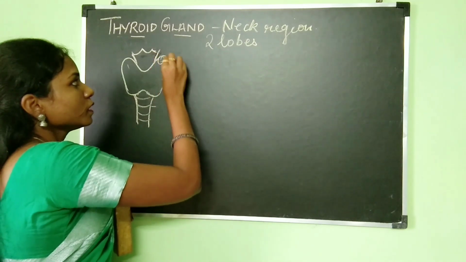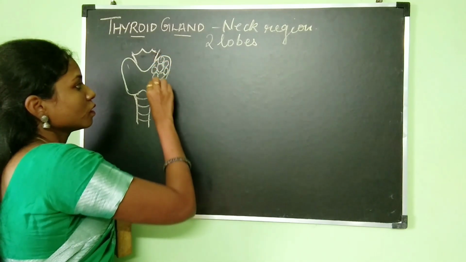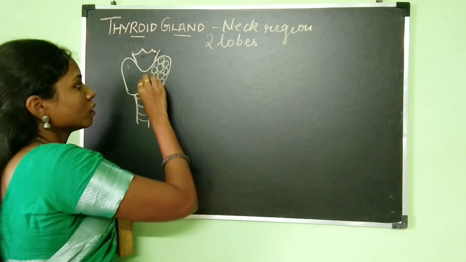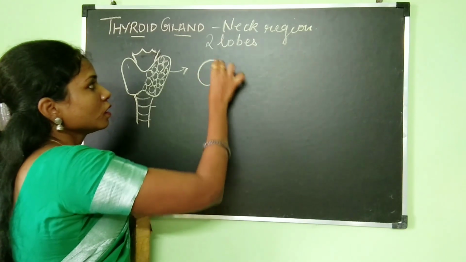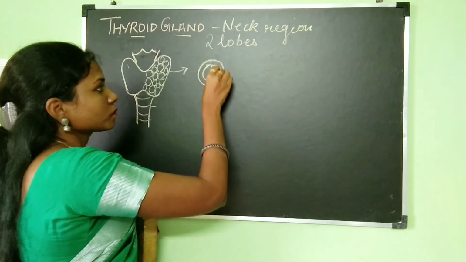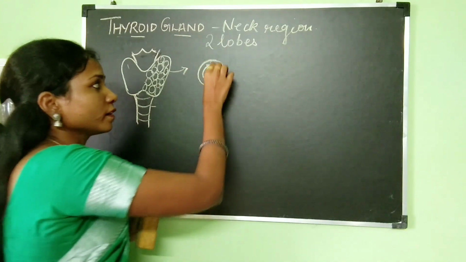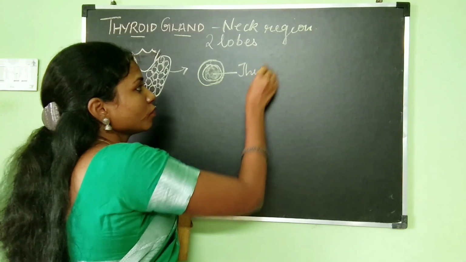Each of these follicles is going to have a colloidal matter known as thyroglobulin.